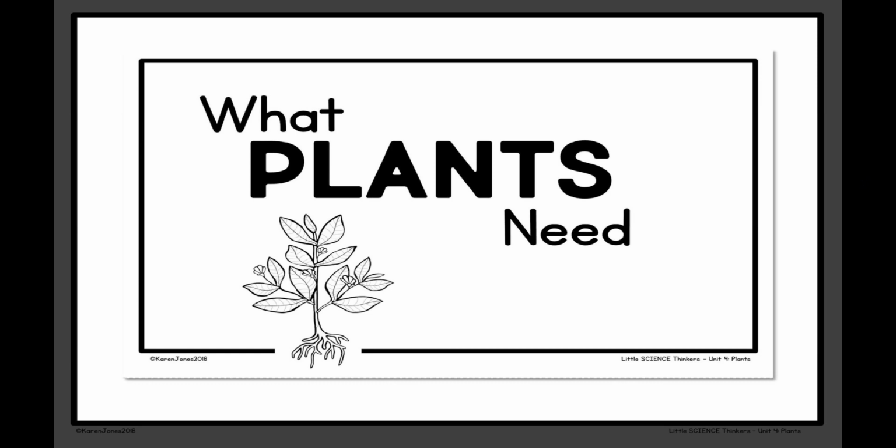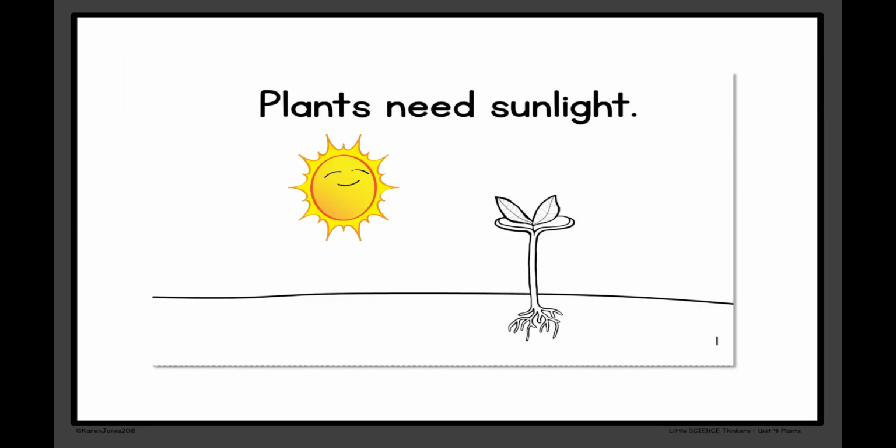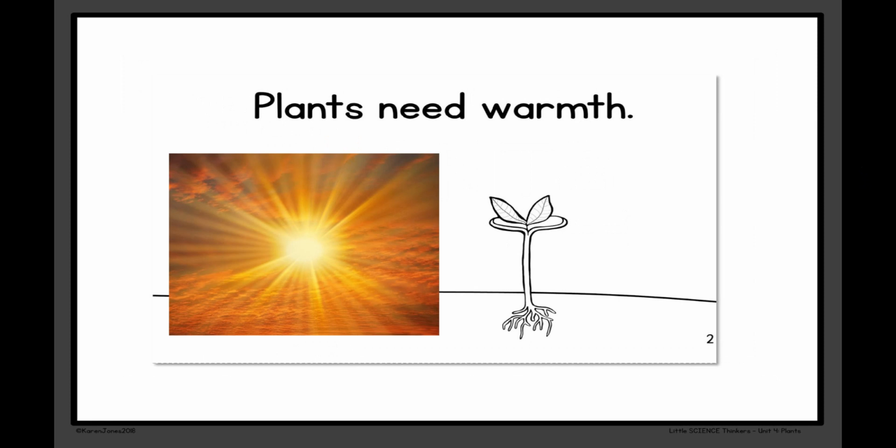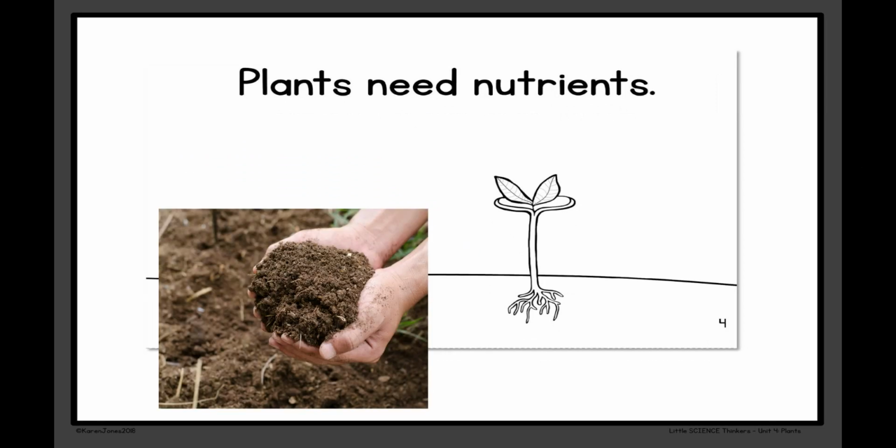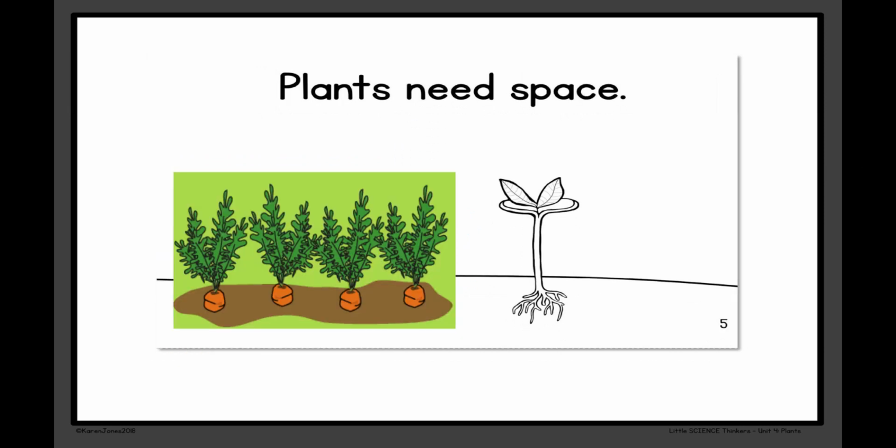Now let's talk about what plants need. We just covered this on Monday, but it always helps to talk about it again. We know that plants need sunlight. We know that plants need warmth. Plants need water. Plants need nutrients like soil. And plants need space. If seeds are planted too closely together, or if a plant is in a pot or somewhere where its roots cannot really spread, they will not grow as quickly